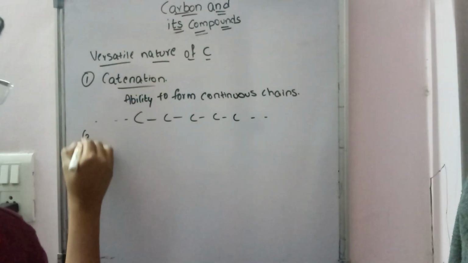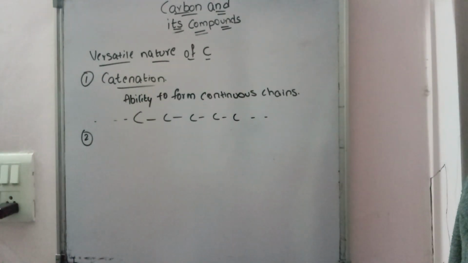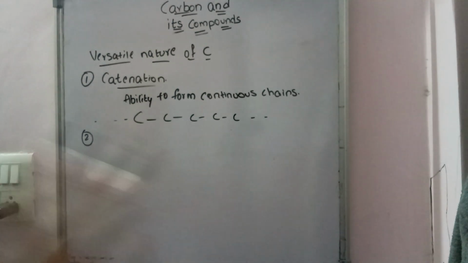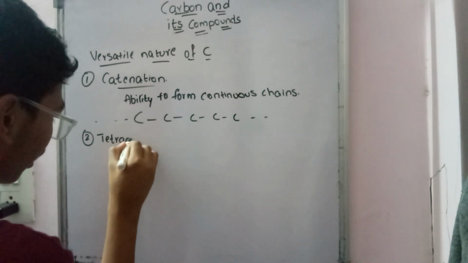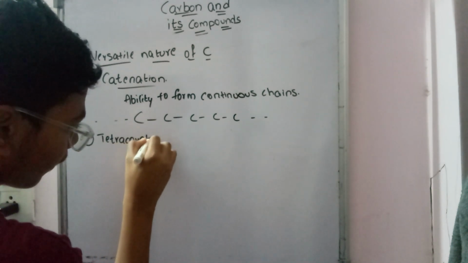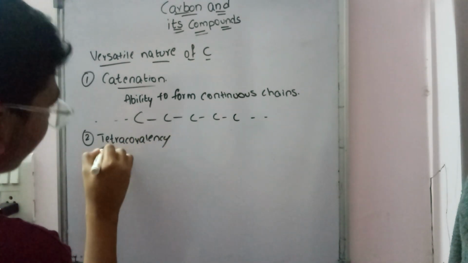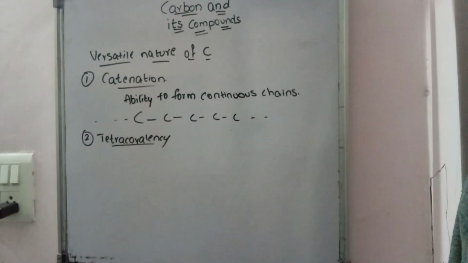And the next one we are going to discuss is tetracovalency.